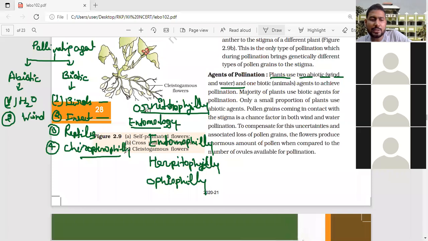So birds, ornithophily; insects, entomophily; reptiles, herpetophily; snakes, ophiophily; chiropterophily. If pollination takes place through water, that is hydrophily.